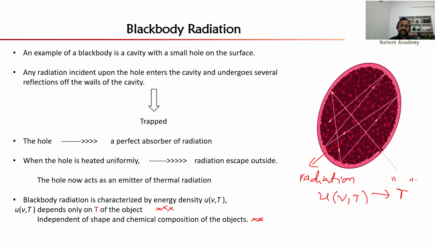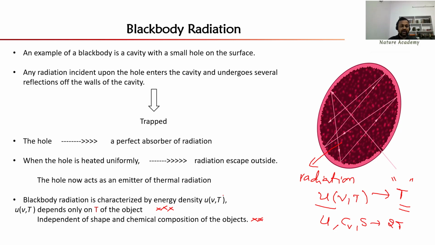So in the exam you will get so many questions, and all the questions are related to temperature only. If you look at the previous year's questions, they are asking about temperature. If the cavity temperature is T, then the radiation energy density will be U. What happens if the temperature is increased, what happens to this energy density, or to the specific heat, or to the entropy of the radiation, like these things.